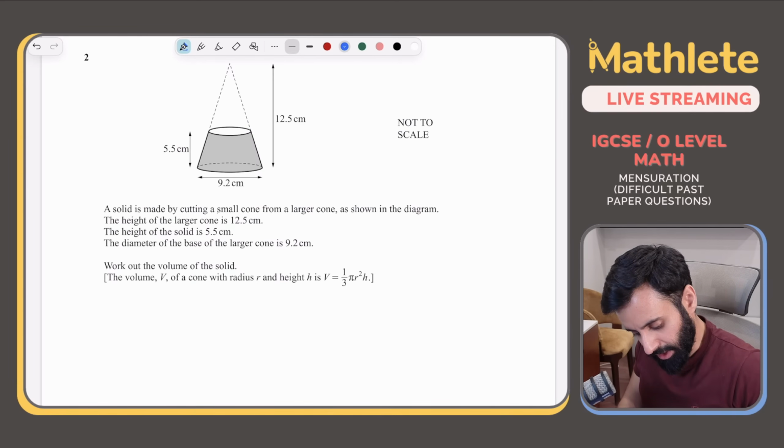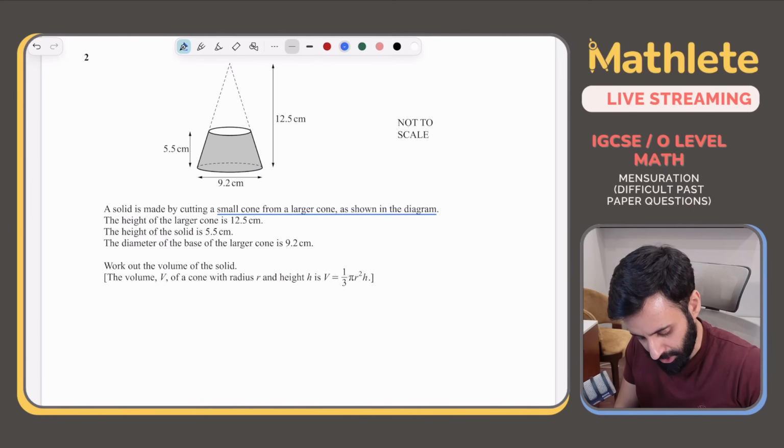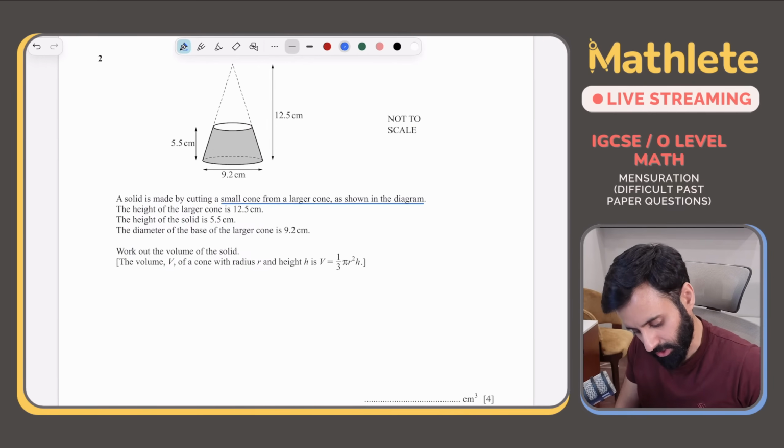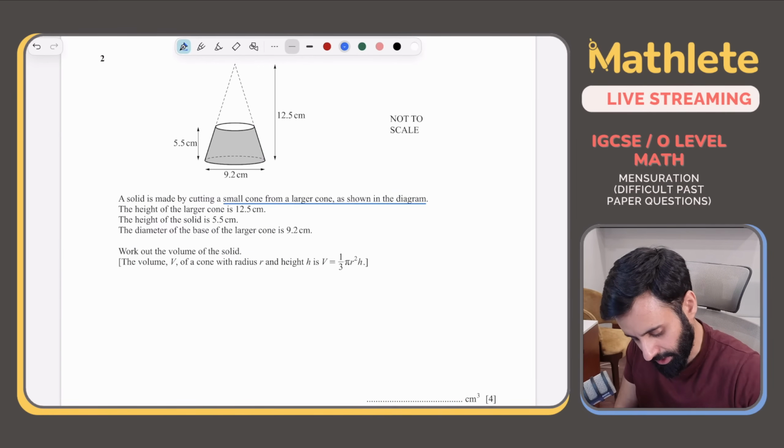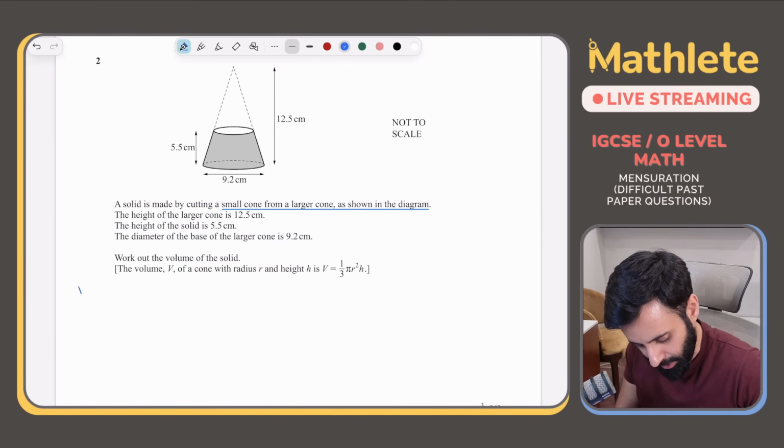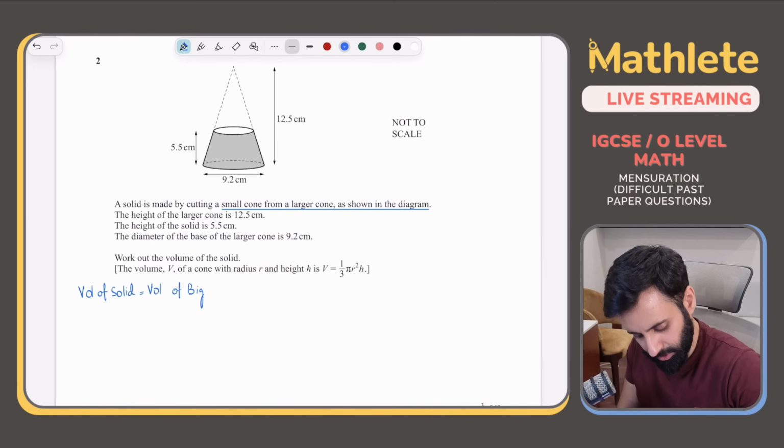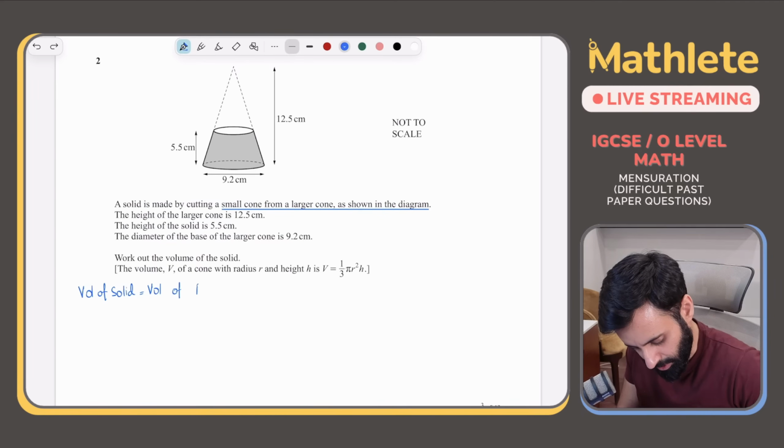The solid is made by cutting a small cone from a larger cone as shown in the diagram. The height of the larger cone is 12.5. The height of the solid is 5.5. The diameter of the larger cone is 9.2. Work out the volume of the solid. Okay. So before I can find out the volume of the solid, I need to plan. So volume of solid equals volume of big cone minus the volume of small cone.